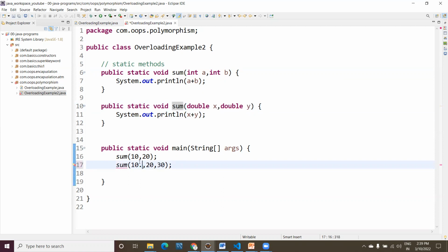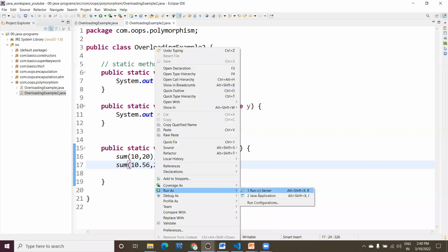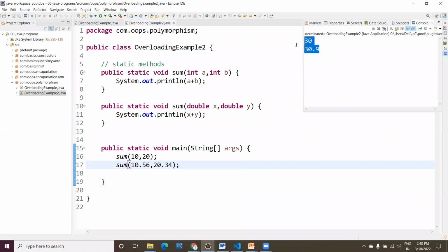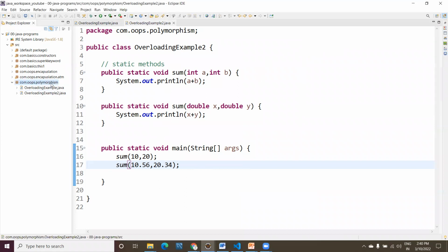Here you need to pass some values, like 56 and 34, and 30.3. That's it. 2 arguments, right? Let me remove another parameter here. Now if I run this application, run as Java application, see, you got the output here. This is another use case. Hope you are clear, right? Now I'm taking another use case, guys. Just have a look here. Okay, overloading example 3.